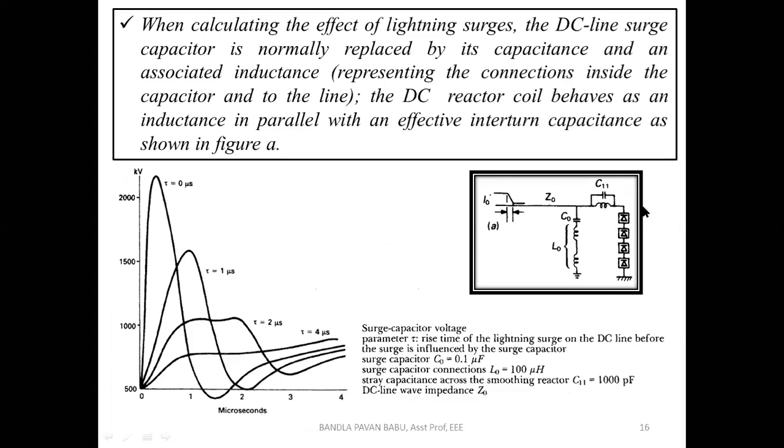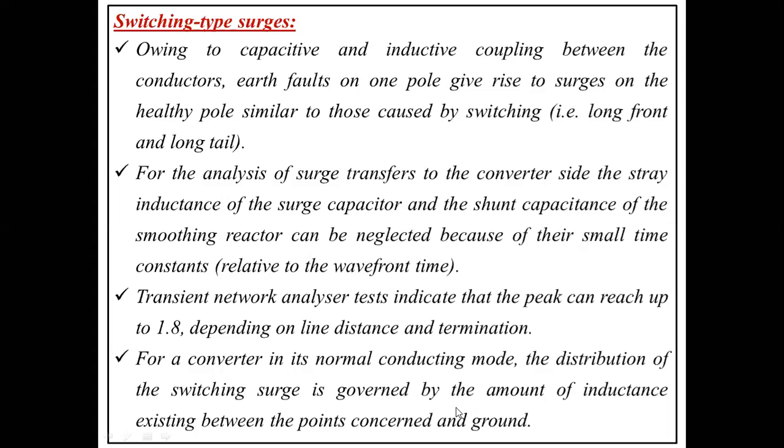So if any switching surge appears in the line, it is not going to enter into the thyristor valves. Meanwhile we need to eliminate that. That can be avoided with the help of the reactor which we are choosing. And of course this reactor is also connected to the ground. So to avoid these types of surges, we can eliminate them there itself instead of reaching the converter station.